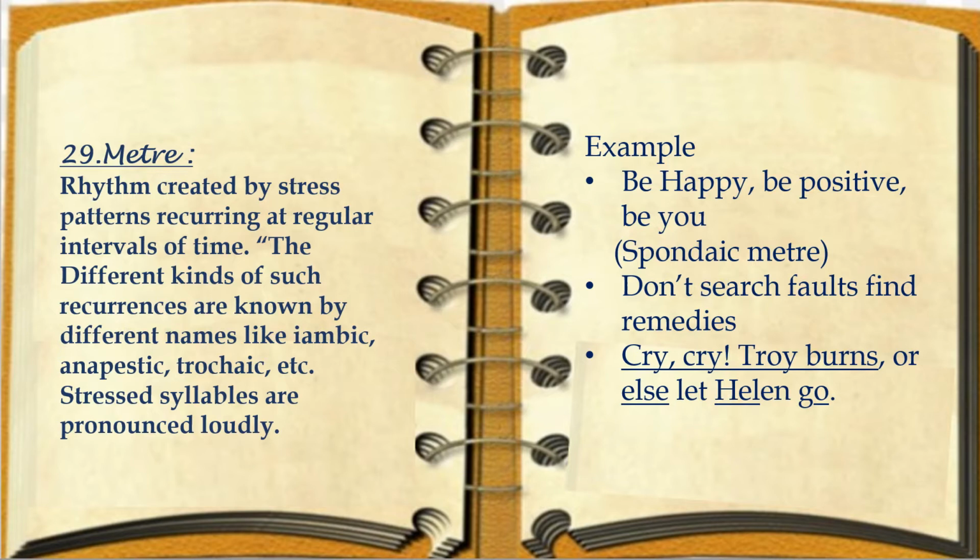Next is 'Don't search false, find remedies.' Here the first syllables are pronounced loudly. Next is 'Cry, cry, Troy burns.' Cry, cry, we have to say it giving stress. Troy burns. We do this to give the poetic effect to the lines. Then, 'or else let Helen go.' So these kinds of stressed rhythms are called meter, and there are different types of meters. This is known as meter.